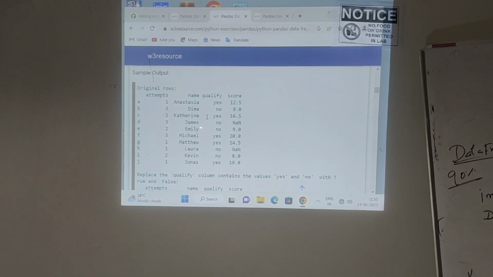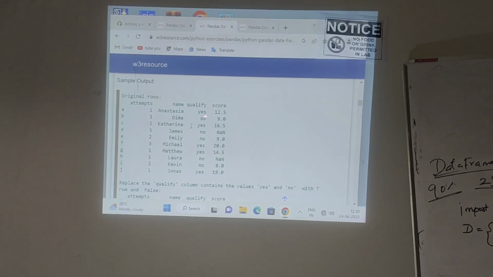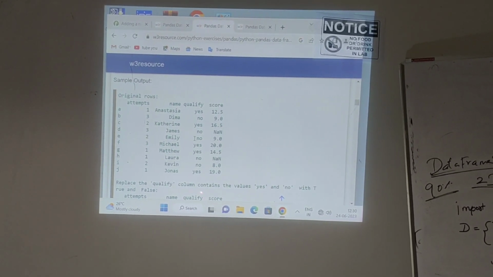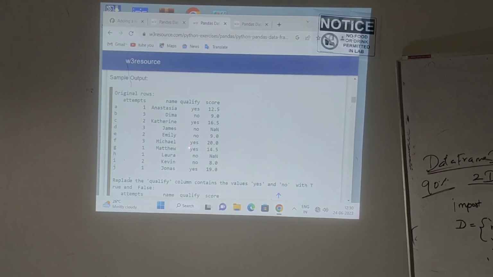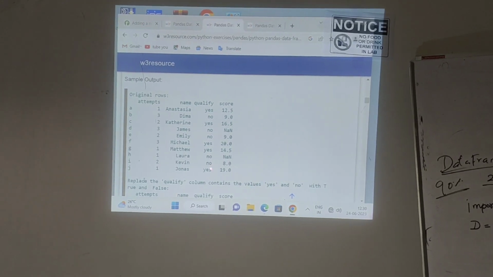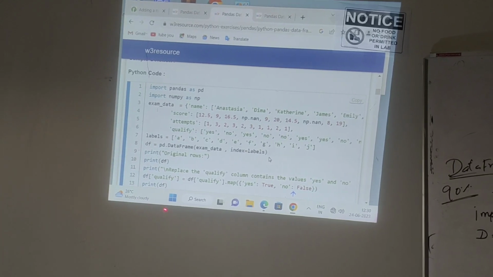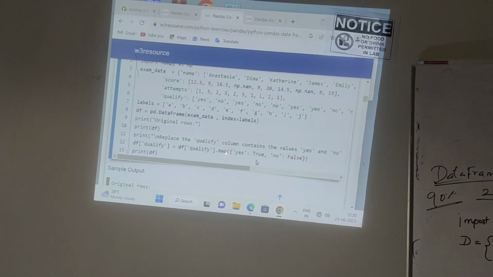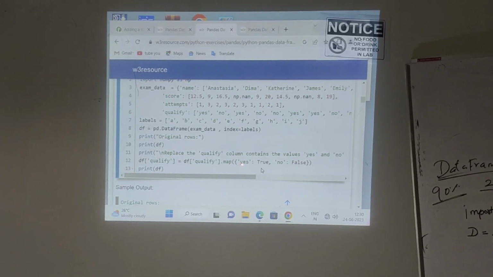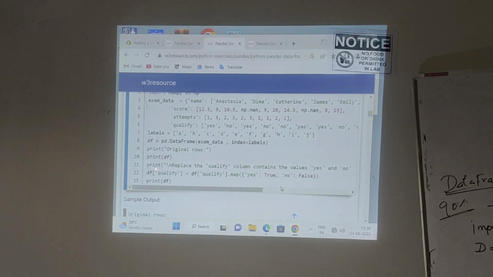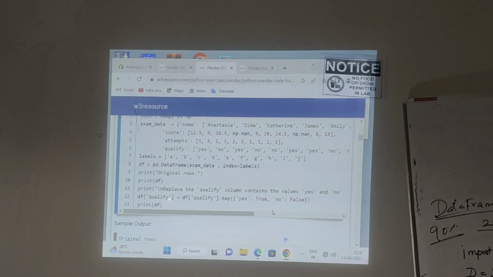After that, what is our requirement? I am going to change the content in the qualify column. What are the contents in the qualify column? Yes or no. I am going to replace yes or no by true and false. So next, I am going to use the map function. By using the map function, I will replace the content in the original data frame, the original table.